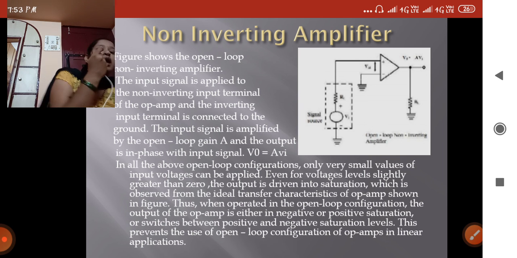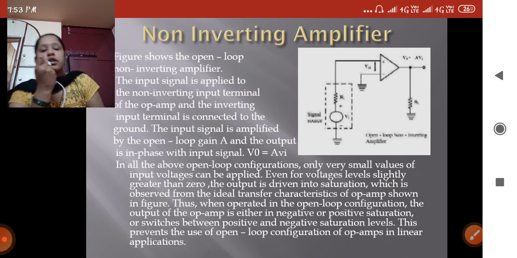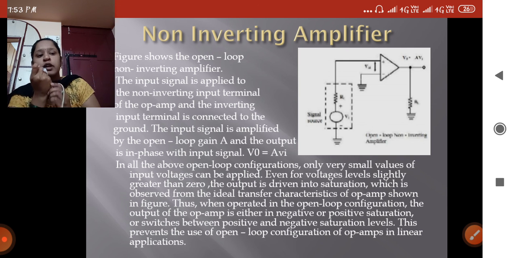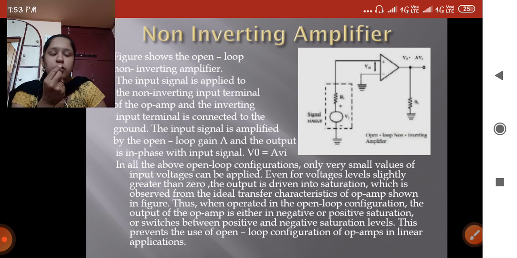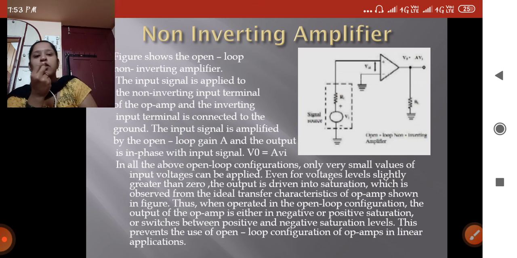Now, how to explain this? What is the open loop configuration and what are the configurations? There are three types: differential, inverting, and non-inverting. In differential, you give two voltage supplies, and in the output you take the difference between the two input voltages, with the gain.